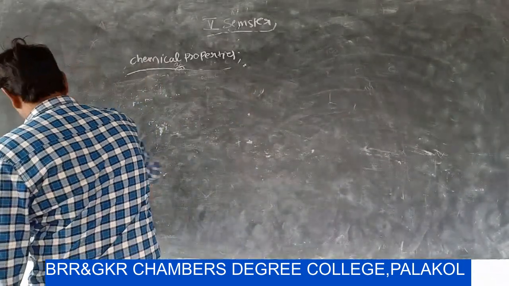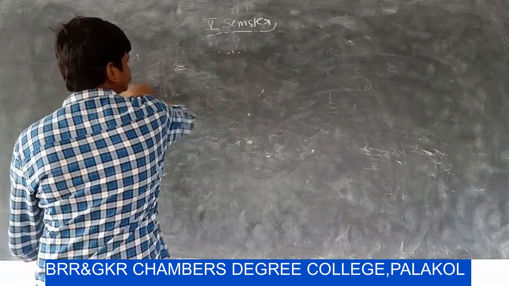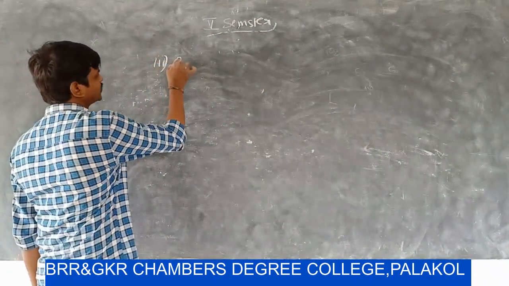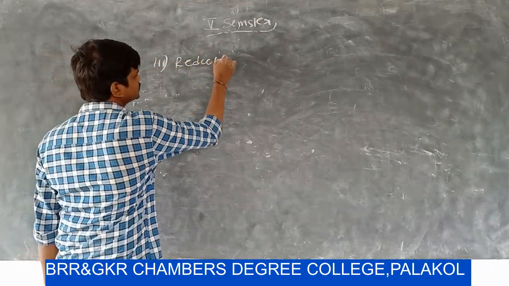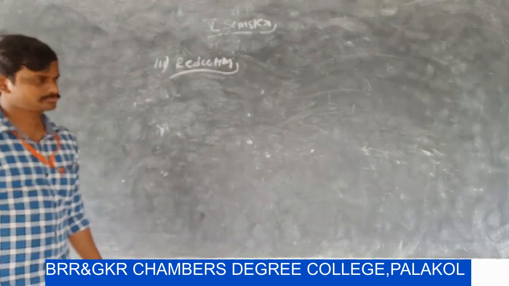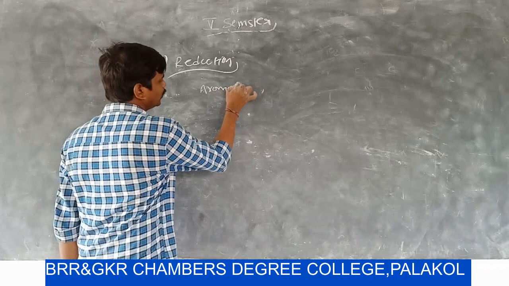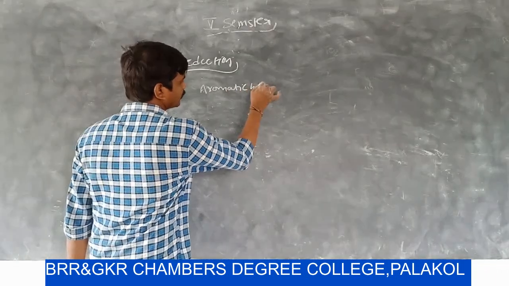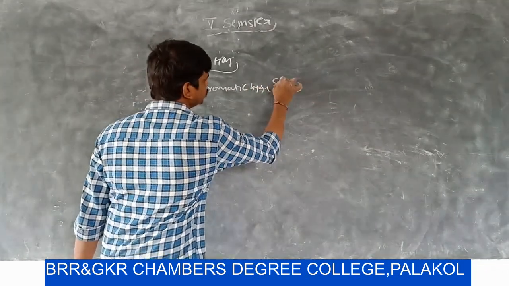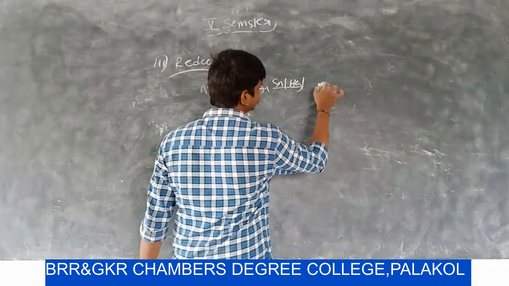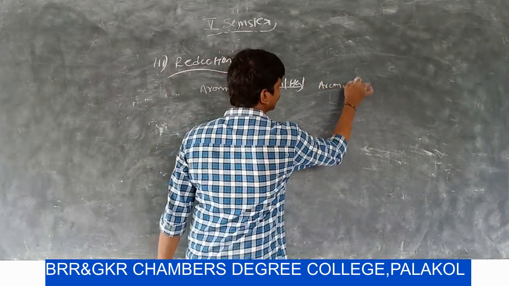So here, this is about reduction. The next reaction is reduction. Aromatic nitrohydrocarbons on reduction with tin in concentrated HCl give aromatic amines.